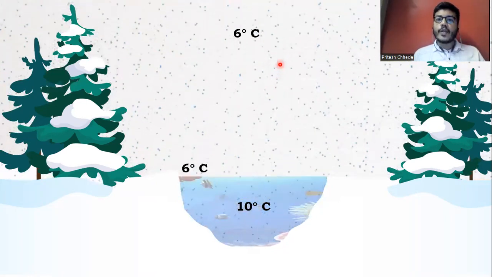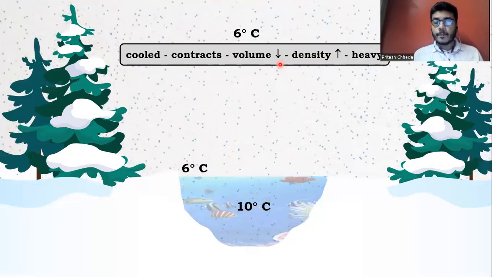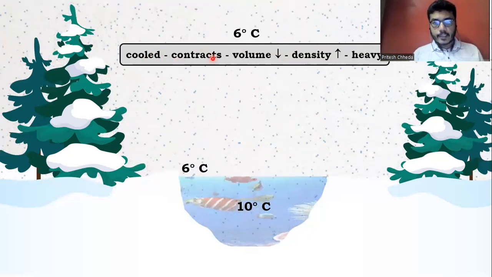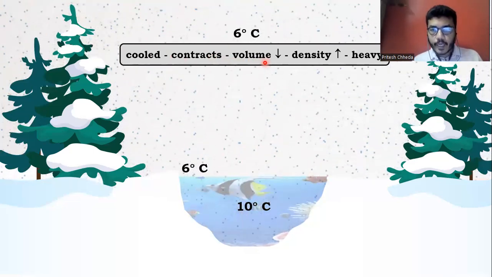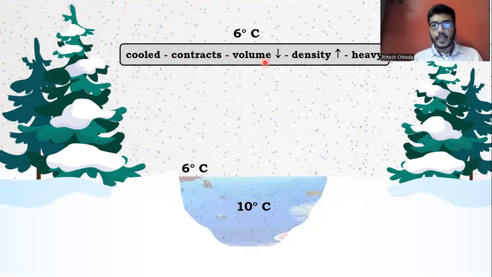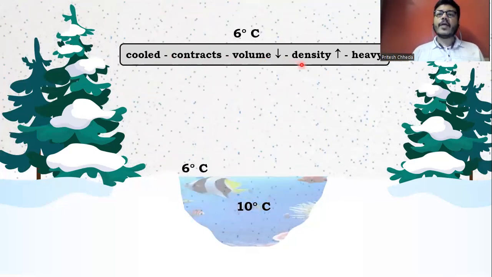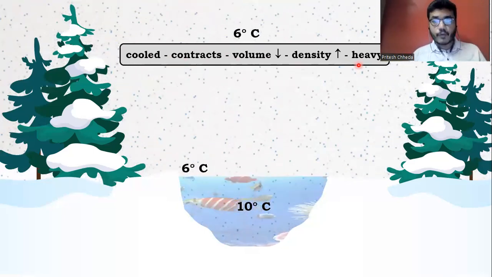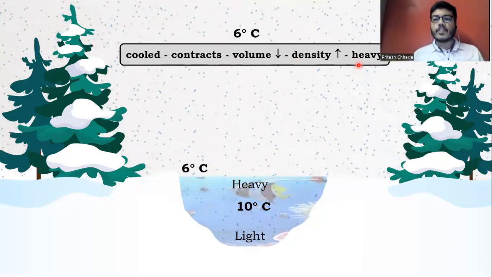Now the temperature is going down from 10 degrees Celsius to 6 degrees Celsius. That means water is cooled. We all know when water is cooled, it contracts. Contracts means volume becomes less. And we all know if volume becomes less, the density should become more because density is mass by volume. So if density becomes more, the water becomes heavy. That means if you see that lake, the surface water is heavier as compared to the water which is below.